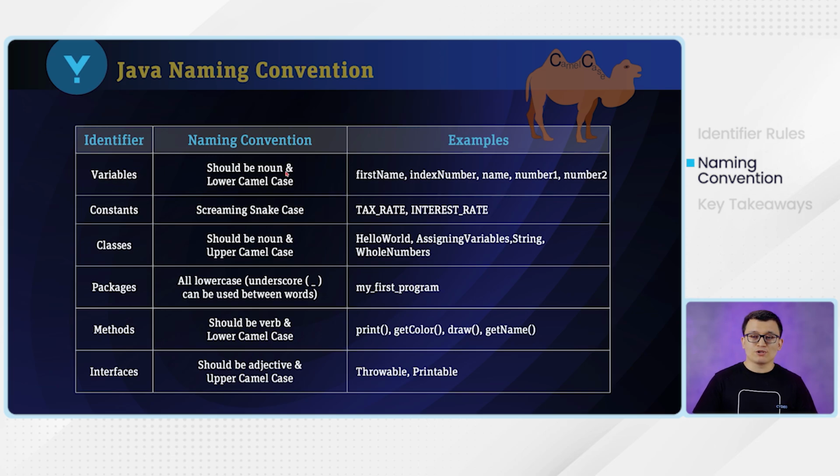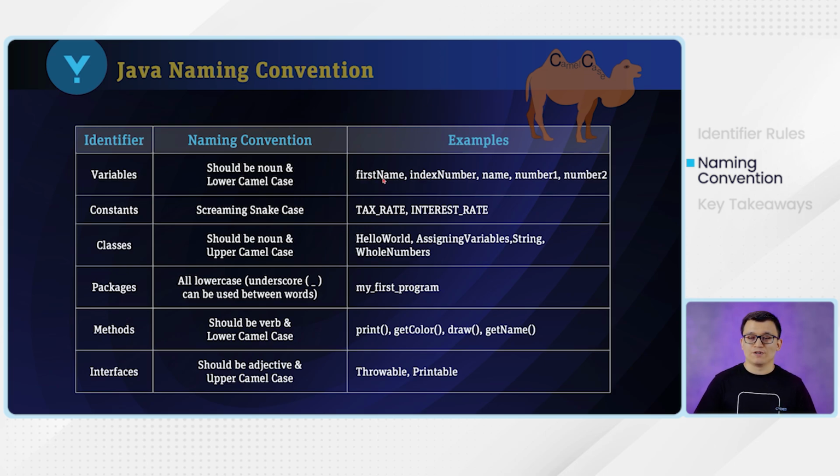For variables, the naming convention is that it should always be a noun, okay, and it needs to use lower camel case. Needs to be a noun and lower camel case. Lower camel case means a variable should always be in lowercase. But when there is more than one word in the variable name, then you should apply the camel case.